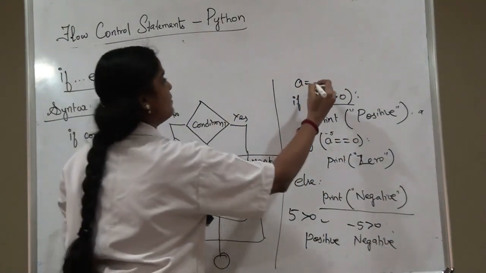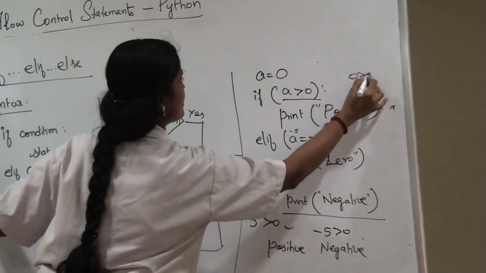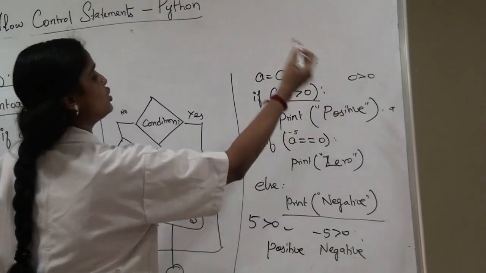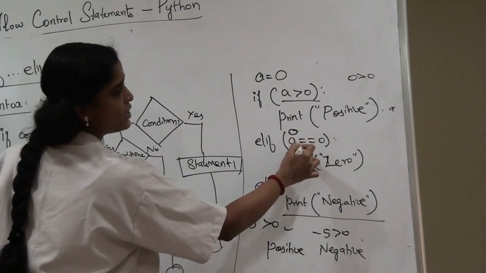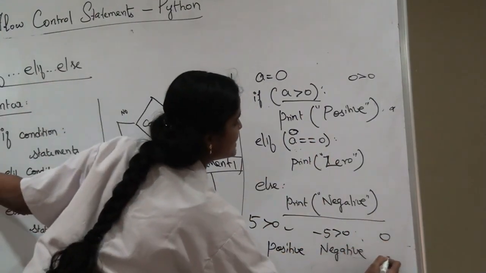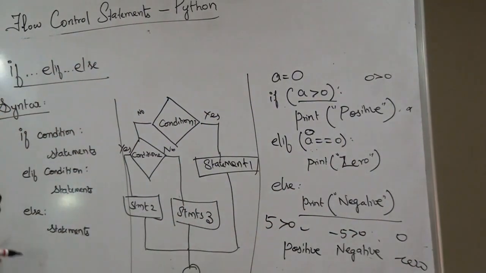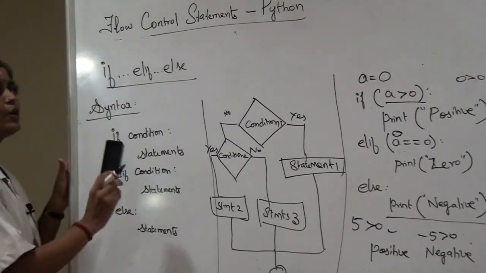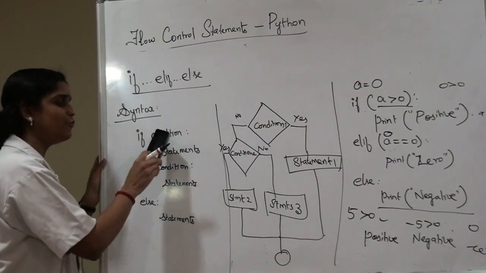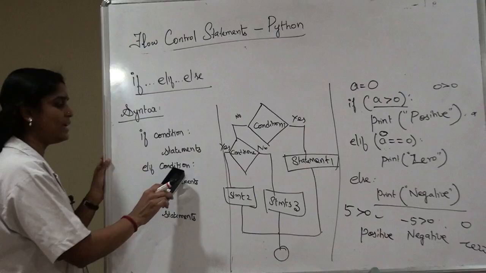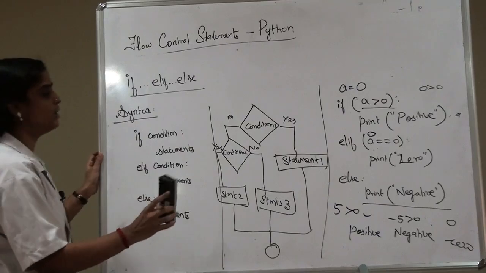Now I am explaining it with one more example. A is equal to 0. First it will check 0 greater than 0. The condition is false, so next the second condition is checked, that is 0 equal to 0. This condition is true, so my output will be 0. So my input is 0 and my output will be printed as 0. So in the case of if elif else, we are going to check the first condition. If the first condition is true, then the statement will get executed. If not, we are going to check for the second condition. If the second condition is true, then the second set of statements gets executed, or else the third statement gets executed. Okay.